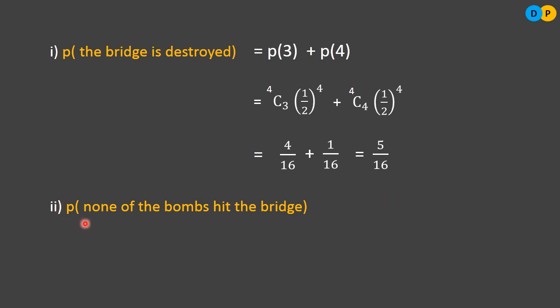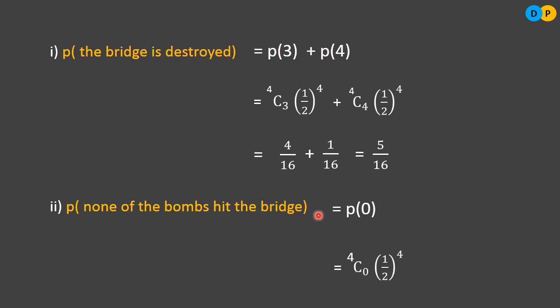The second question is this. We need to find the probability that none of the bombs hit the bridge. What does it mean? None of the bombs hit the bridge means probability of x equals 0. Is it correct? We are aiming 4 bombs, and none of them hit the bridge means the random variable x takes the value 0.